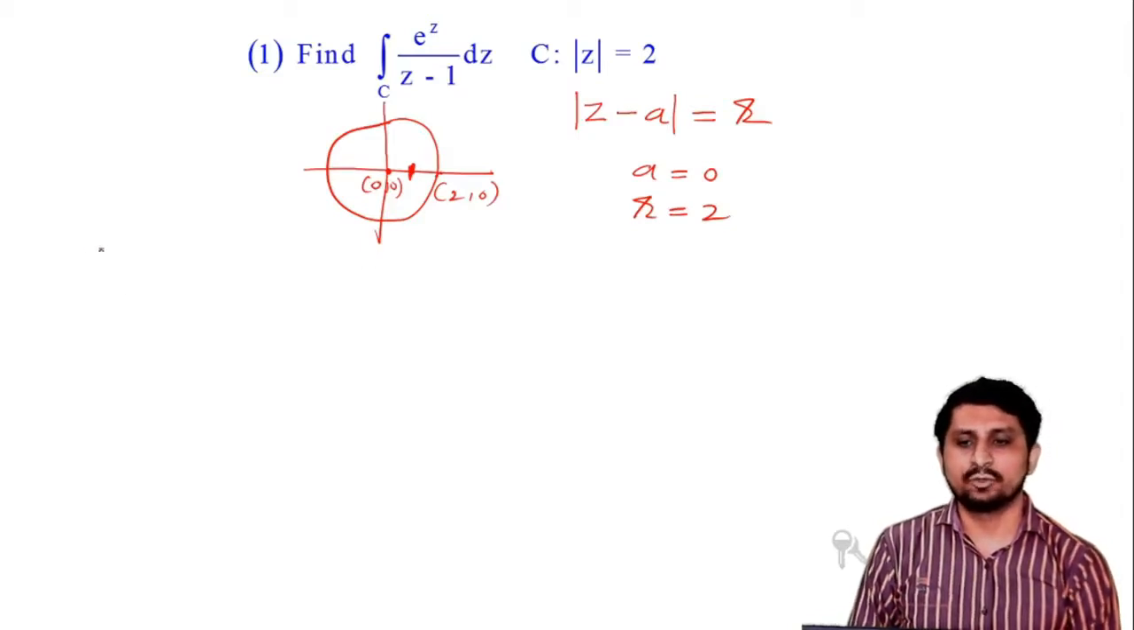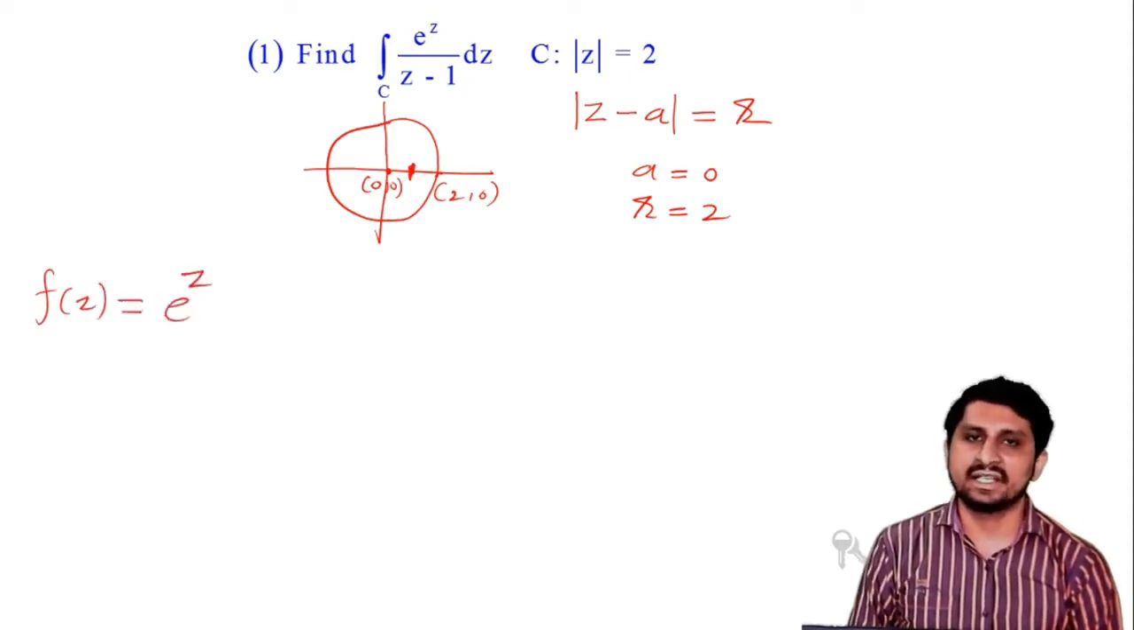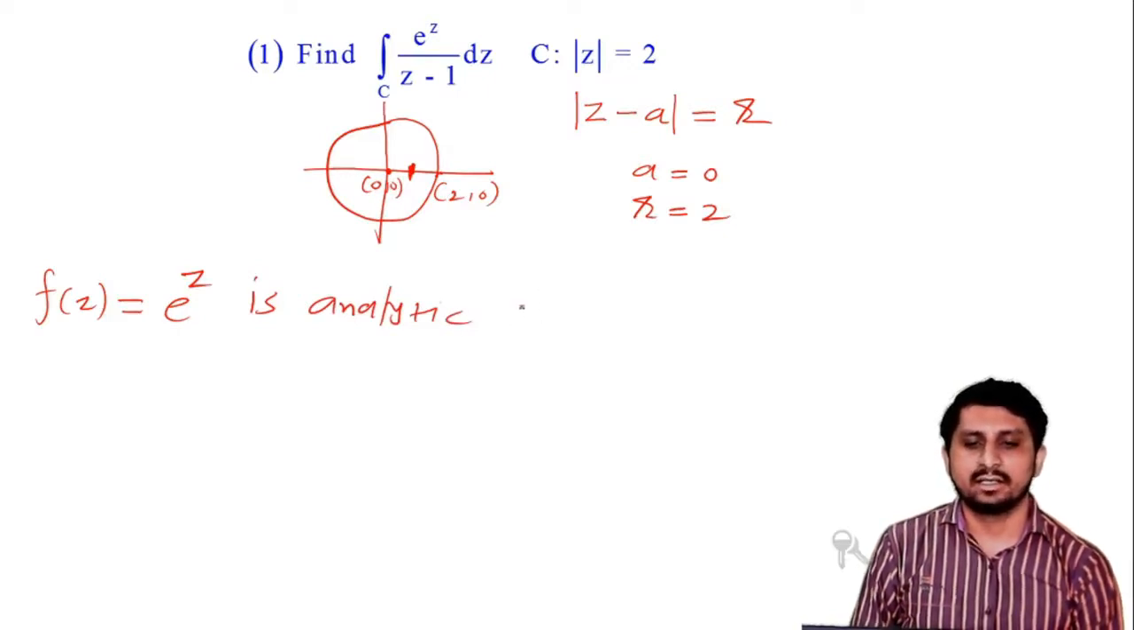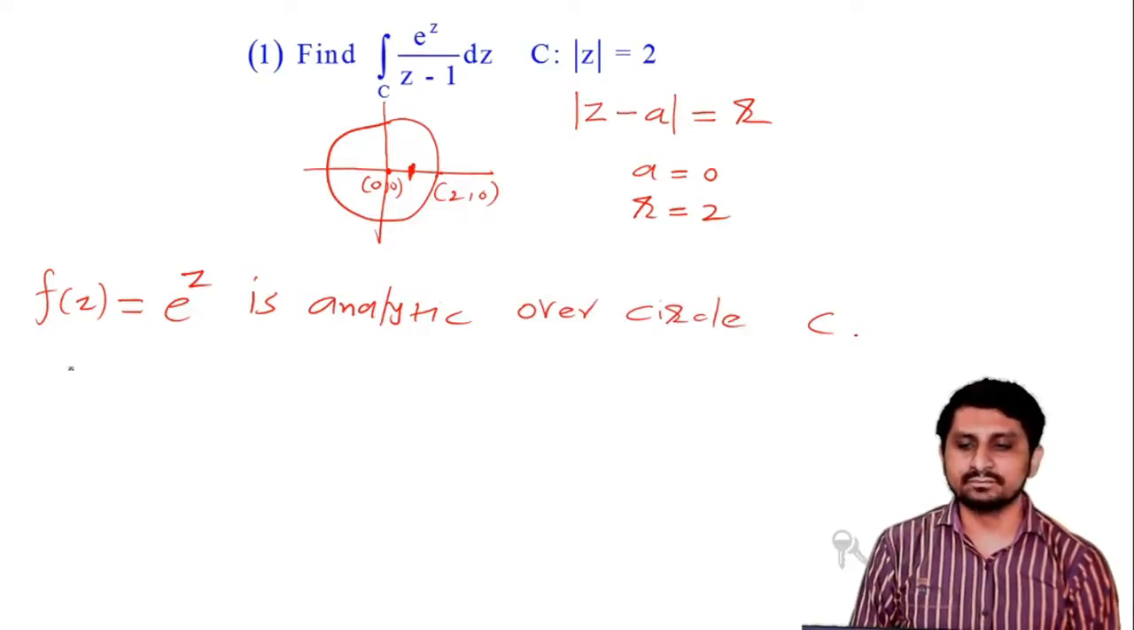First of all, you have to write what your f of z is. In the numerator we have the function e raised to z, so f of z equal to e raised to z is analytic. You have to write down these two statements in every example: f of z equal to e raised to z is analytic over the contour C, the given circle C, and z0, what is your z0?